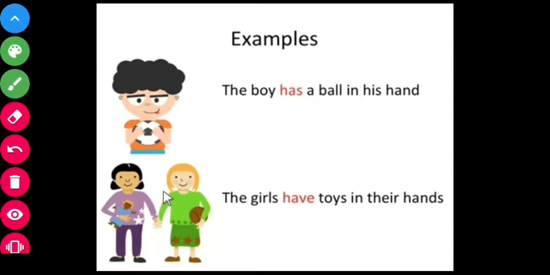As we are talking about two girls, we use have. So students, in the place of subject, if the noun is singular, we use has. And if the noun is plural, we use have.